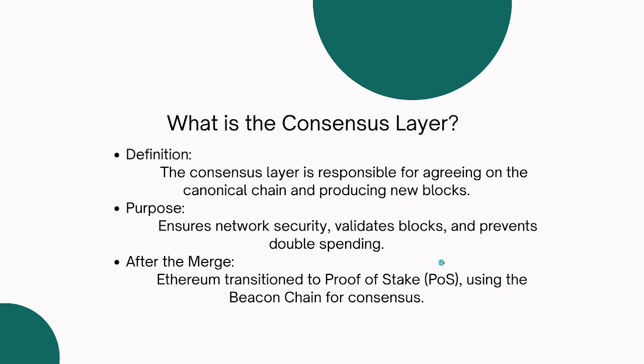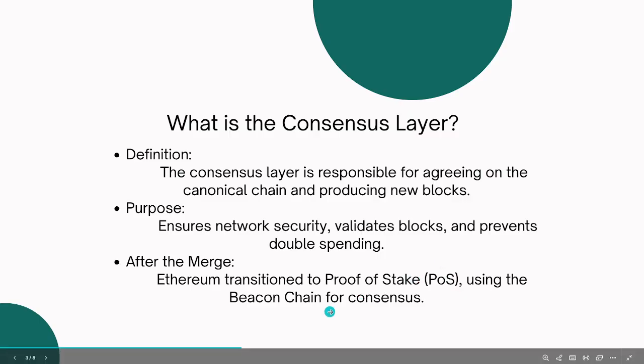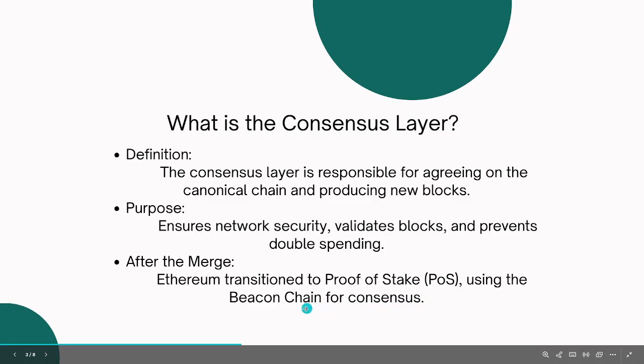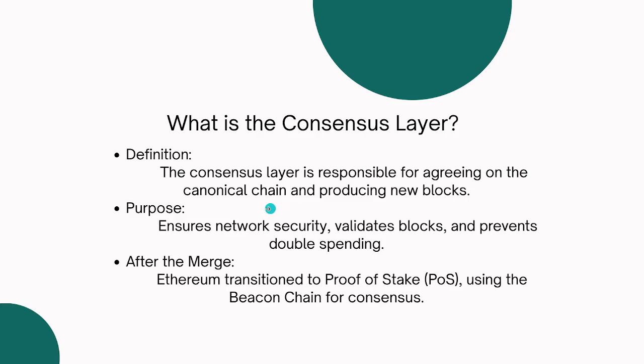And this proof of stake basically is Ethereum using the Beacon Chain as the consensus. All of these things, we'll look at especially when we start writing our code. You'll look at how the Beacon Chain works and how it is responsible for producing new blocks and agreeing on the canonical chain. We'll look at all of these things together. But for now, I just want you to have an understanding of what the consensus layer is.